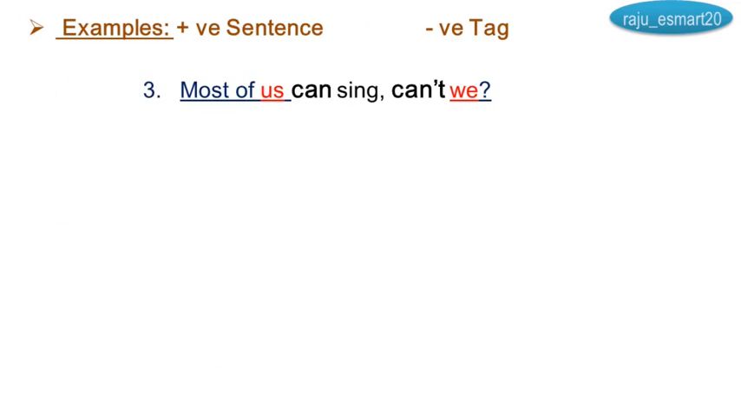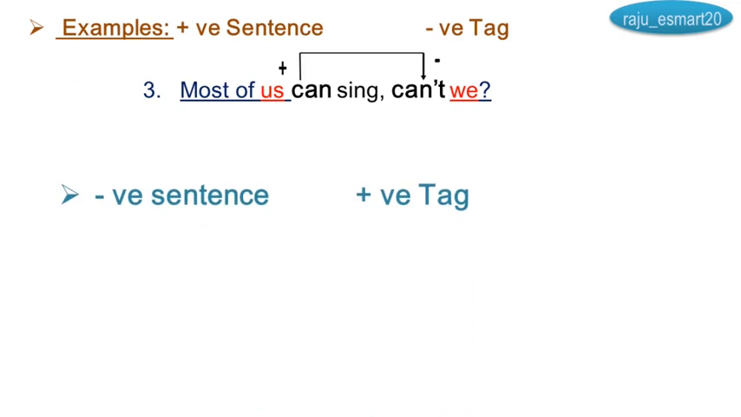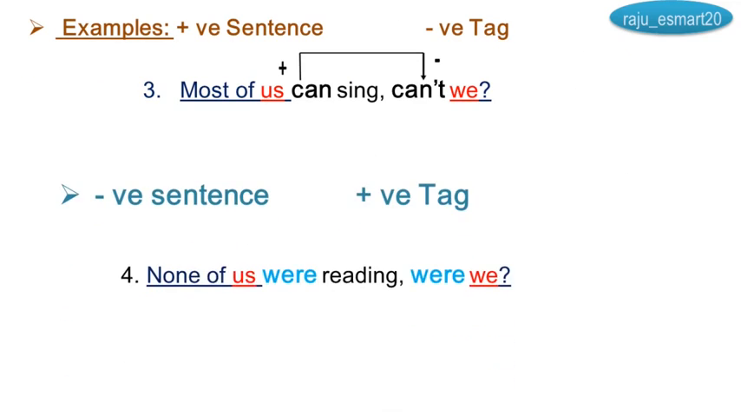Some more examples you can see. Most of us can sing, can't we? Can, can't, us, we. One negative sentence is here: none of us were reading, were we? Were, I took, because of none of us. None, so the sentence is in the negative form, so I took a positive tag.